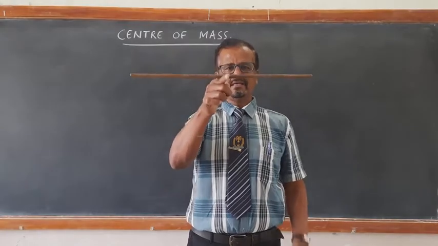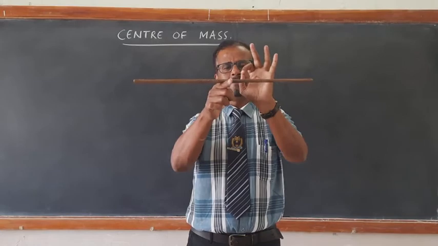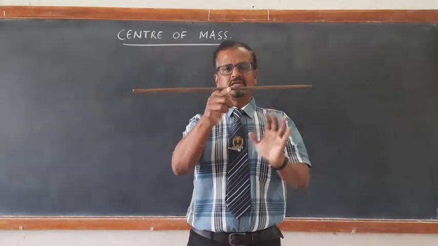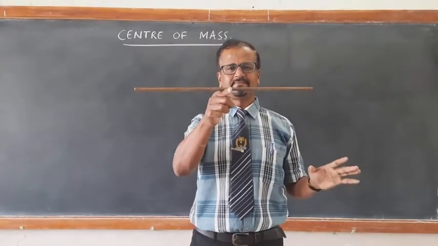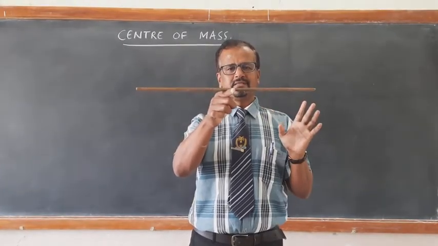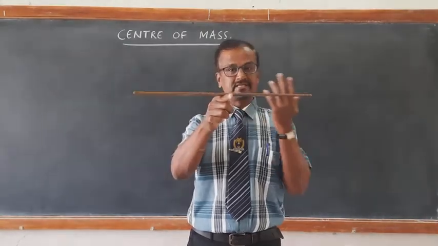Center of mass is that position at which the entire mass of the body is assumed to be concentrated. I think you got the point. So I am carrying a 50 centimeter scale, a half meter scale.